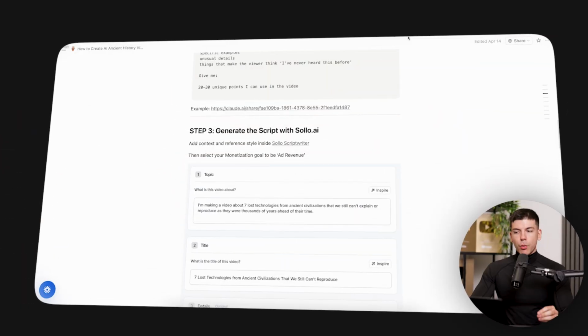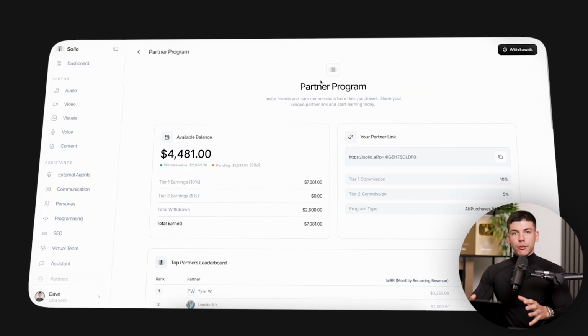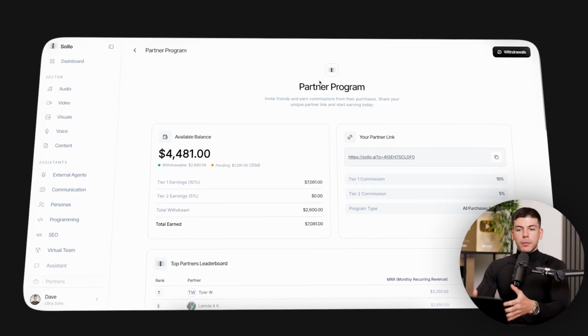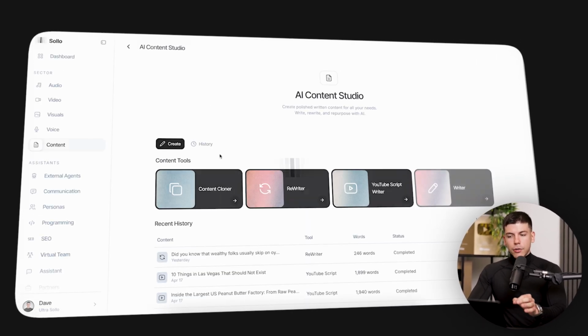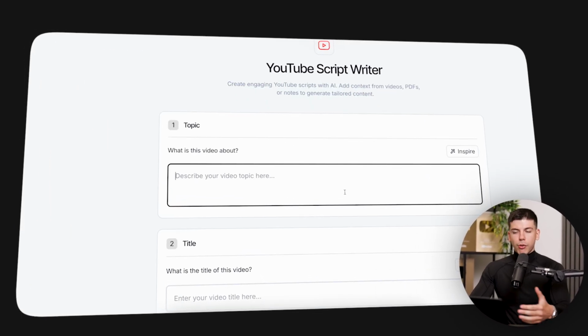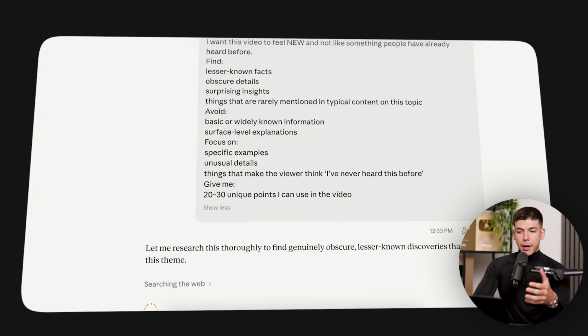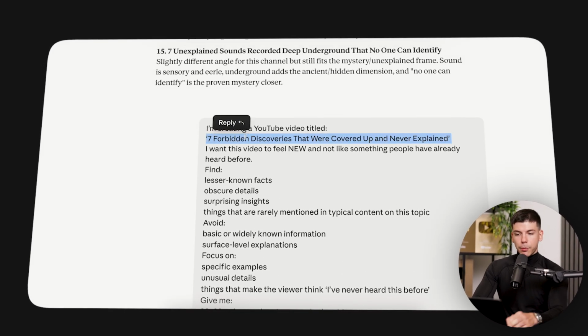At step number 3, we're going to generate a script, but we're going to do it in a unique way with this all-in-one AI operating system, Solo.ai. When you go here, you're going to go to the content on the left side, and then you're going to select the YouTube script writer, which is the most insane tool, because you can just describe what you want to make a video about, which in my case, the video is going to be about 7 forbidden discoveries.